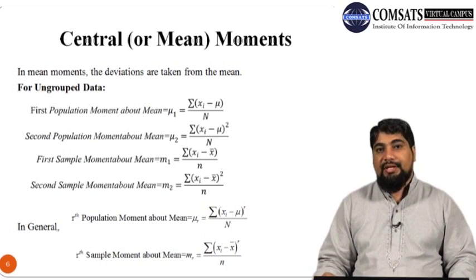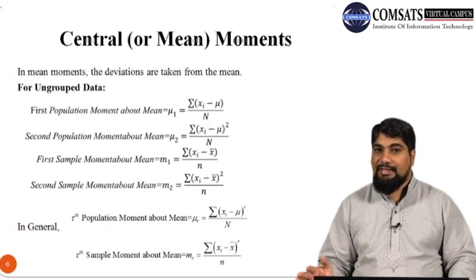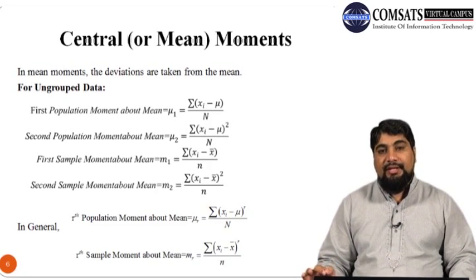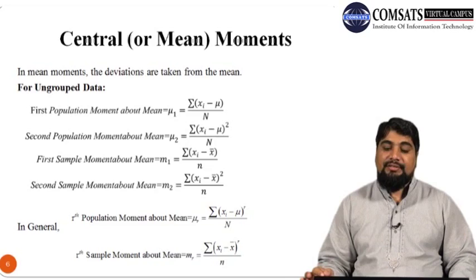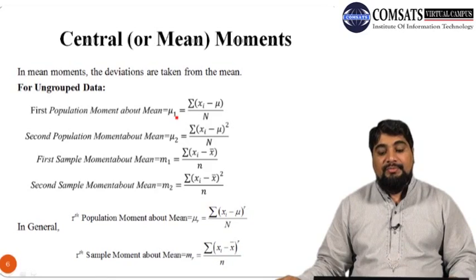So first we define the central or mean moments. Central moments are also called mean moments, and we will use these two terms interchangeably in the forthcoming discussion. In mean moments, the deviations are taken from the mean. So for ungrouped data, the first population moment about the mean is mu1, which is based on the deviations of each x value from the population mean mu.